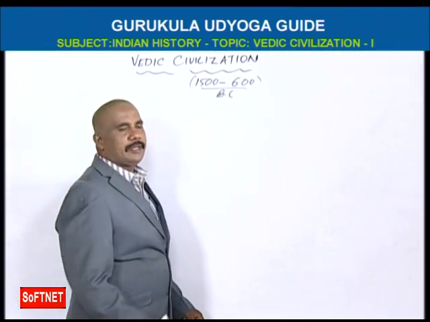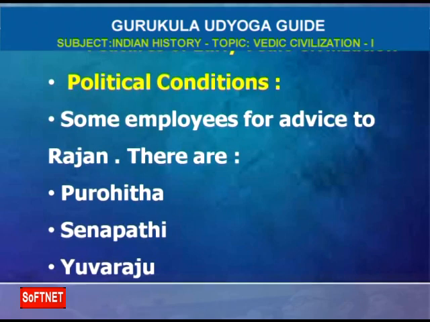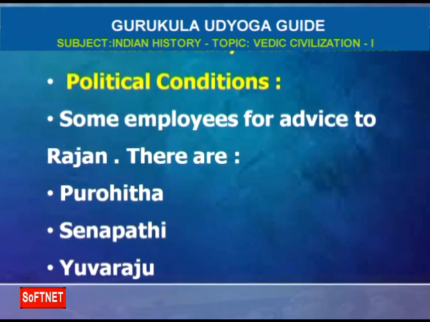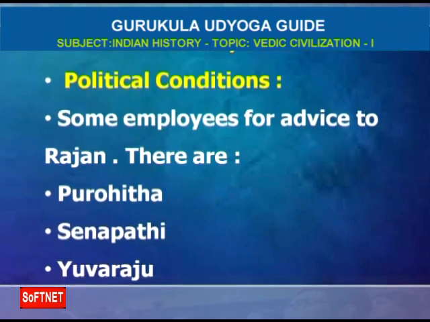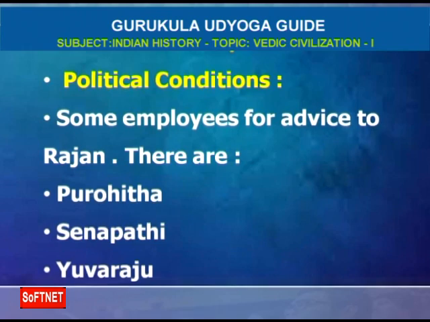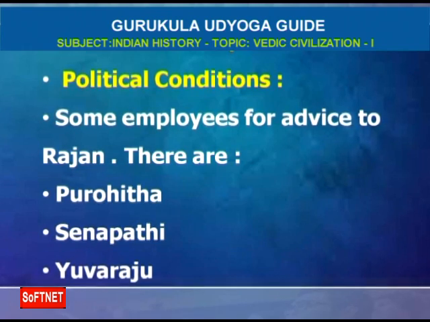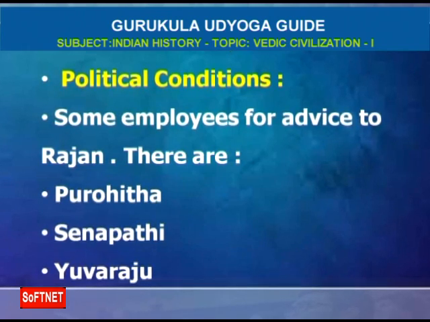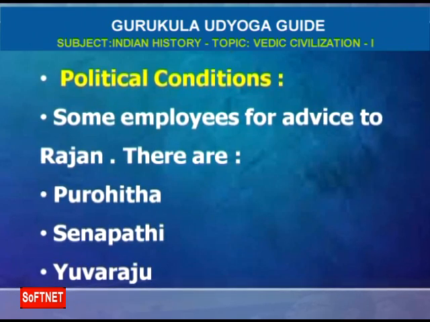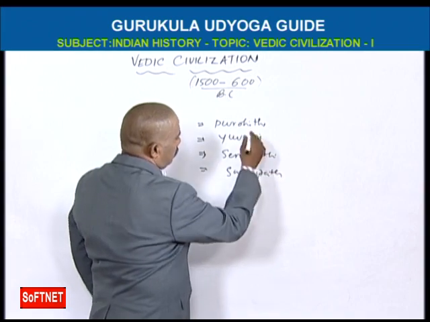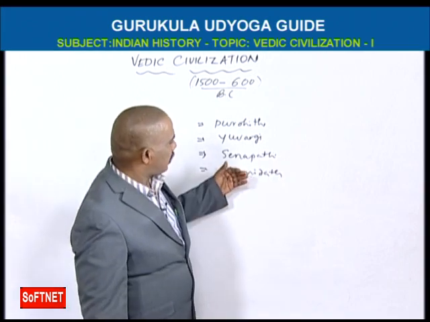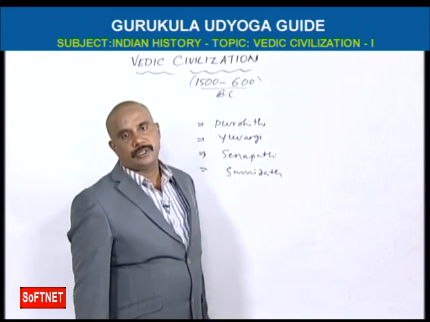Rajan was also helped by some government officials like Purohita, Yuvaraja, Senapati, Sannidhata, and some other people who helped Rajan in the administration.